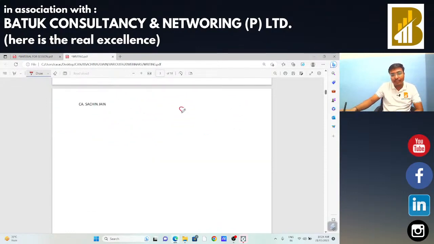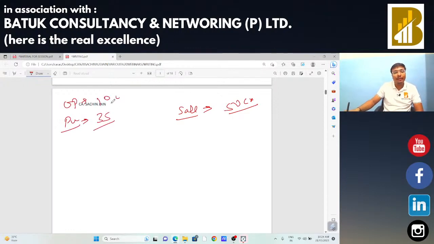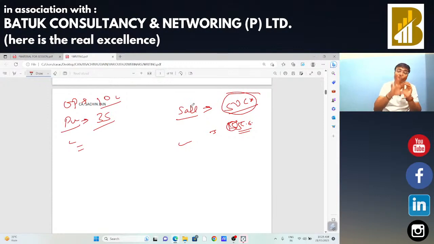Okay, sir, how are we going to check? Suppose there are sales of 50 crore, purchases of suppose 35 crore, opening stock of 10 crore, and closing stock of 15 crore, or I can say 5 crore. In that case certain other expenditures are also there, hence there are sales of 50 crore rupees, because even if I add opening plus purchases, there are total purchases of 45. Okay, and there are sales of 50 and GP is also good in that particular case.